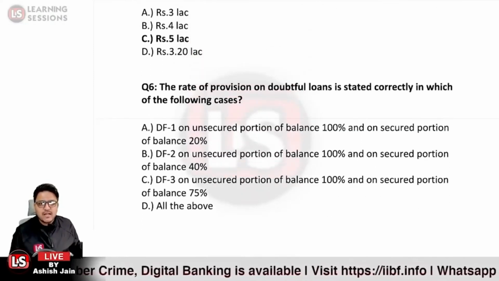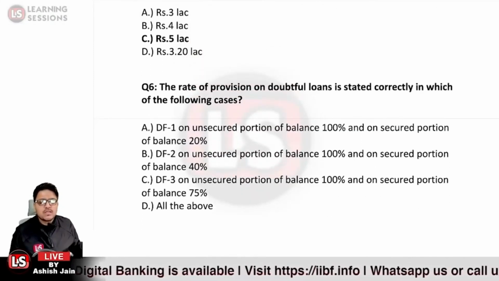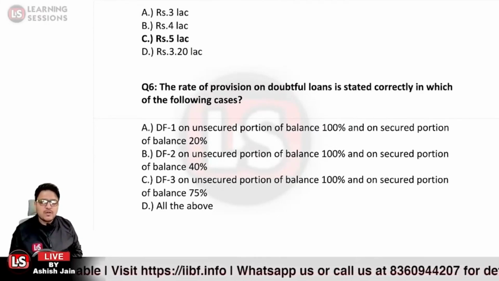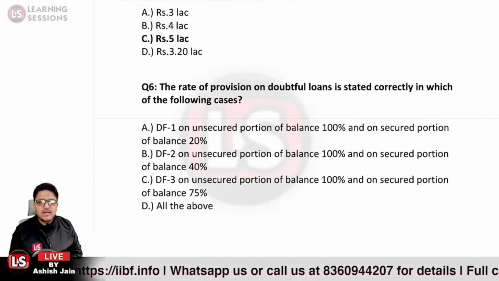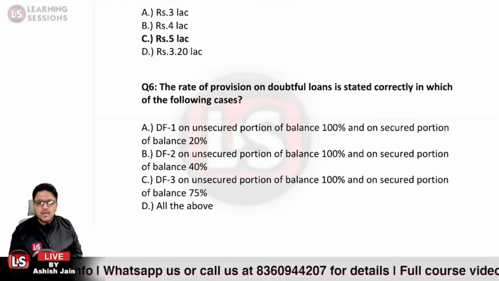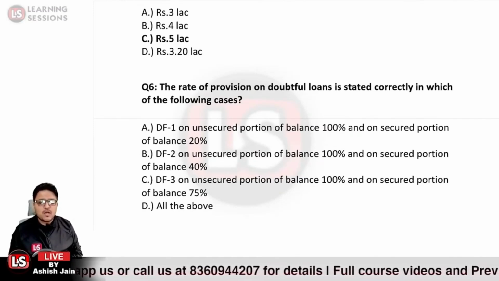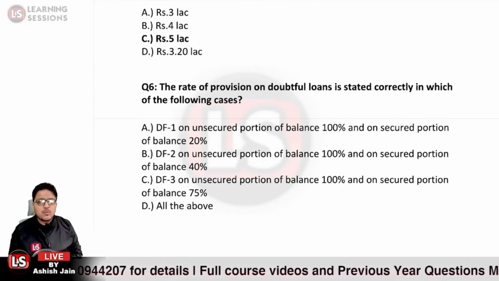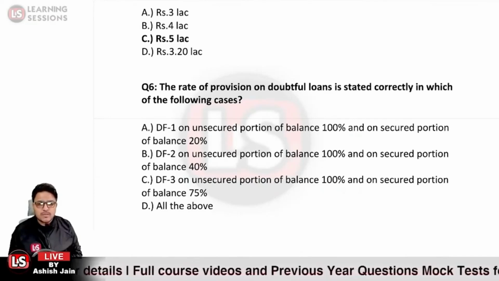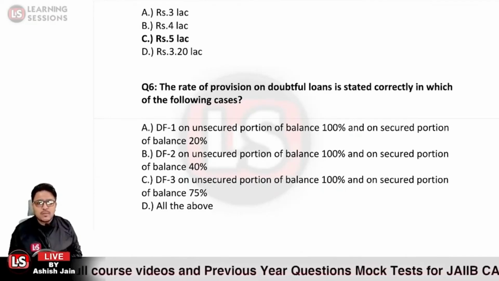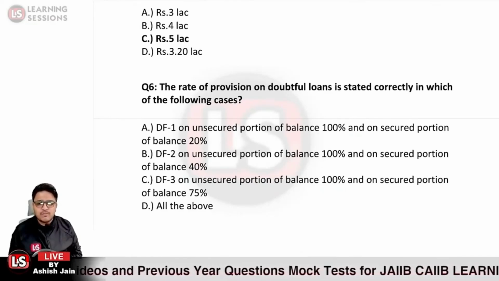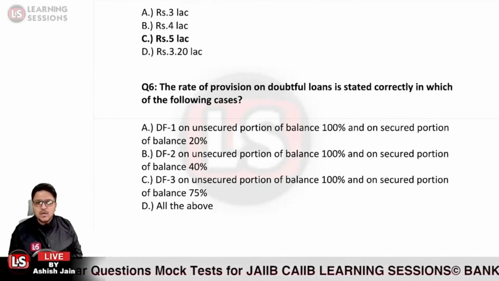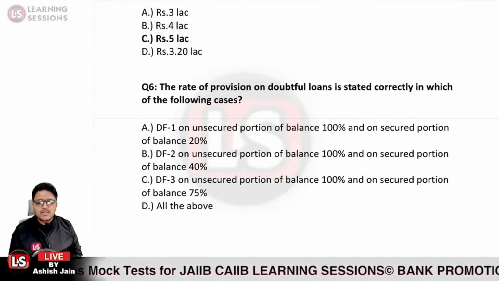Question number 6 says, the rate of provision on doubtful loans is stated correctly in which of the following cases? DF1, unsecured portion 100% and secured portion 20%. DF2, unsecured portion 100%, secured portion 40%. DF3, unsecured portion 100% and secured portion 75%. Which of the following would be the right answer in this particular case? Question number 6, which one would be the right answer?